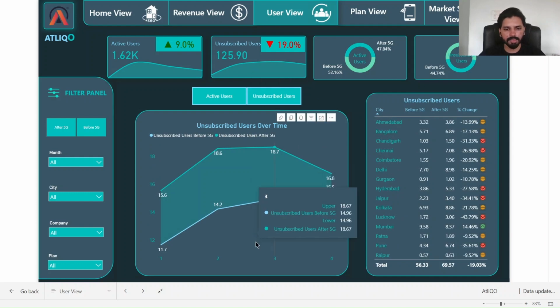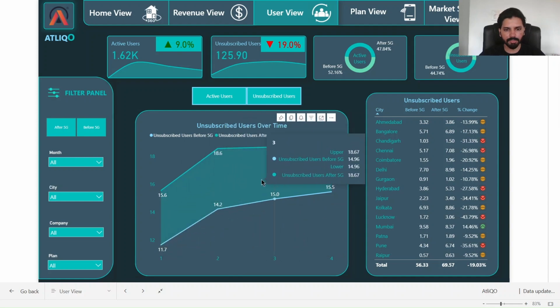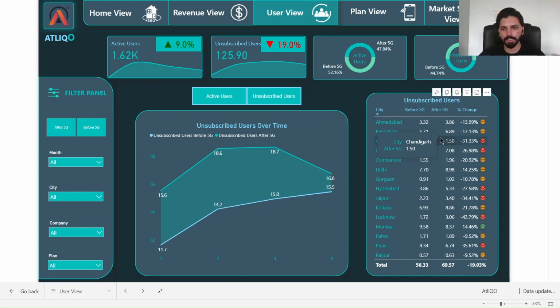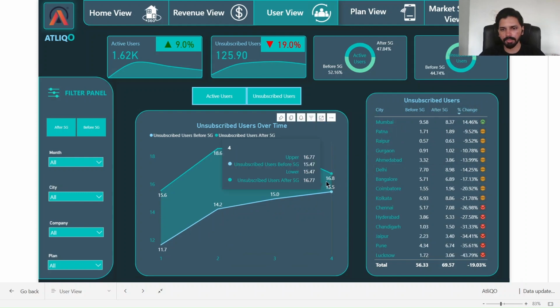Now, based on the unsubscribed users, we can see that after 5G the unsubscribed users have increased significantly in all the time periods. We can see the unsubscribed users number is increasing day by day. And now, city-wise, if we see unsubscribed users, Mumbai is on the top with 14.6%.